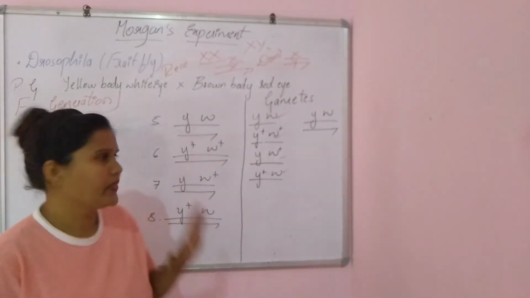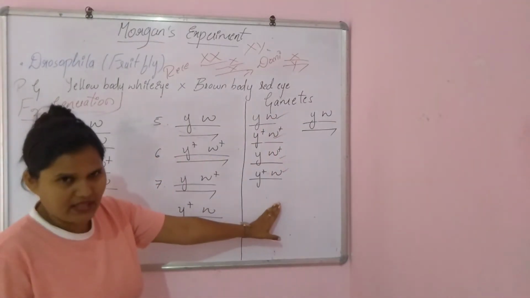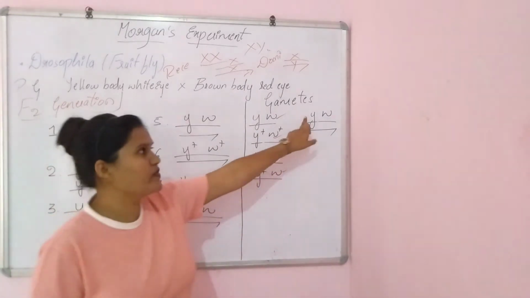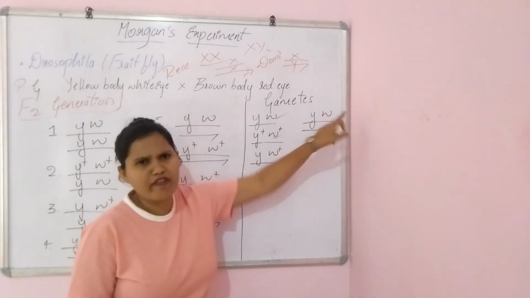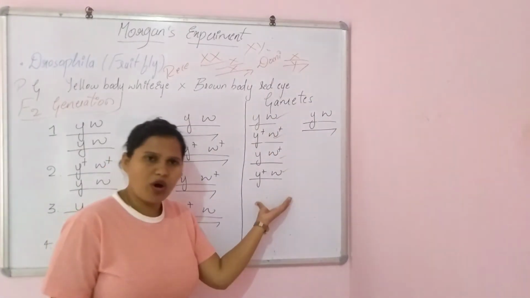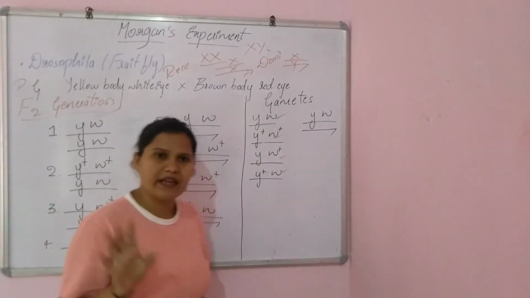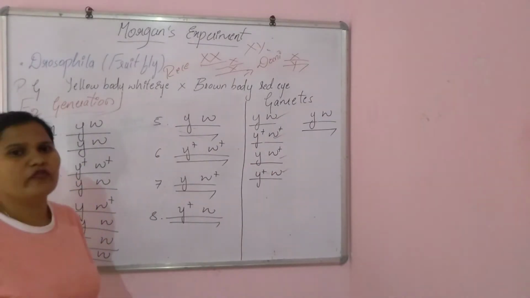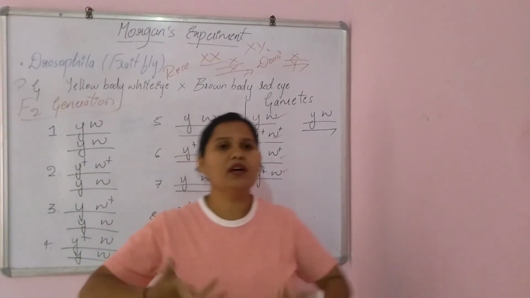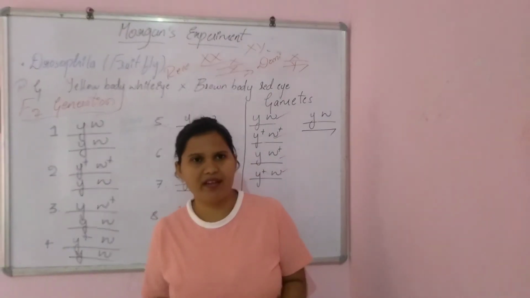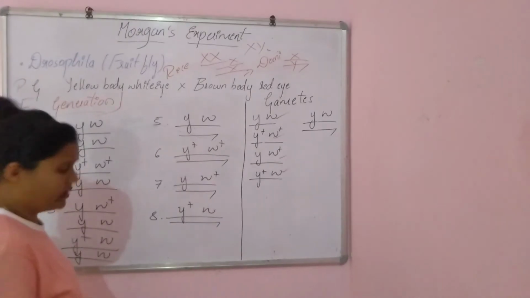Is this clear? It is nothing but these 4 gametes which were formed got fused with this X chromosome, which is having the yellow body and white eye. In the same way, these all gametes got fused with the male chromosome. Is this clear? So these are the offspring which we got in the F2 generation. So how to learn that? How can we say that there is a presence of crossing over or linkage? So have a look over here.